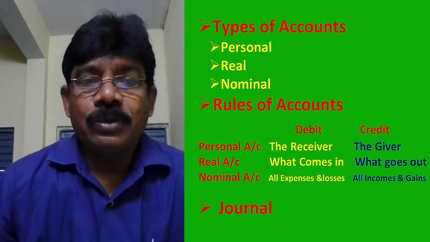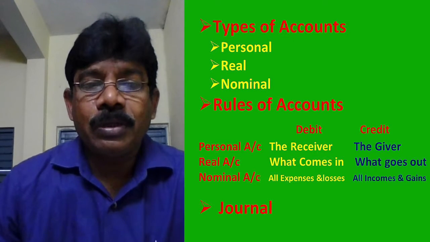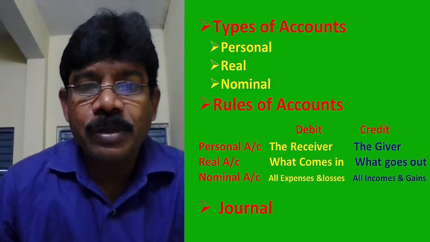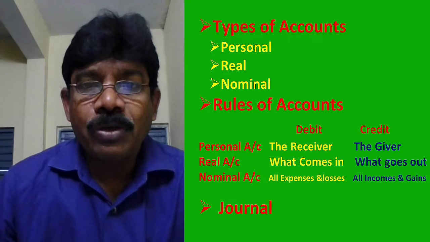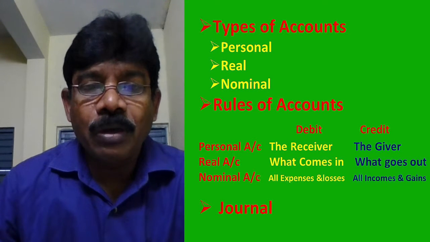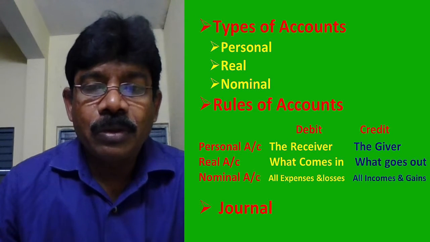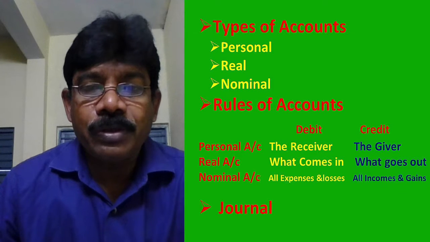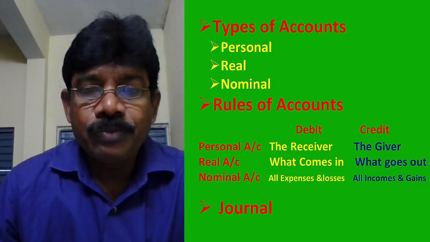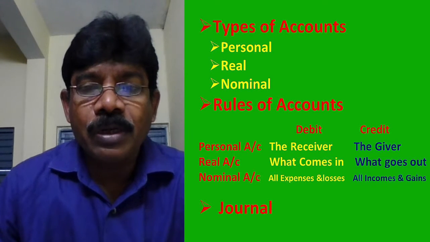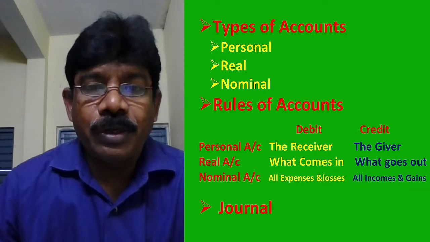Right. Types of accounts. There are three types: personal, real, nominal. For a personal account, the receiver is debited, the giver is credited. For a real account, debit what comes in, credit what goes out. For a nominal account, expenses and losses will be debited, and all incomes and gains credited.